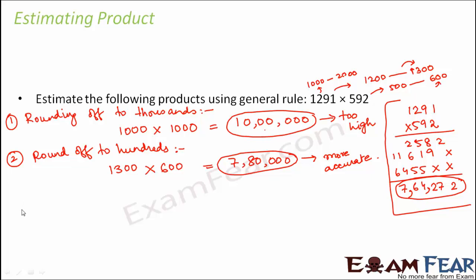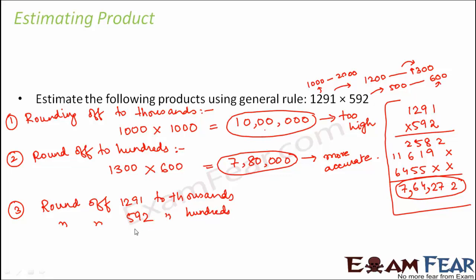So now let us look at the rule, if we have any, for estimating products, because here we see that to estimate products you might have two numbers where one number is in the range of thousands, the other number is in the range of hundreds. So let's see if we can make some rule. Let's say the third scenario: let us round off 1291 to thousands, and let us round off 592 to the nearest hundreds, because this number is in its hundreds place, this number is in the thousands range.